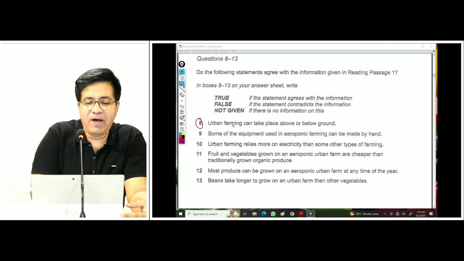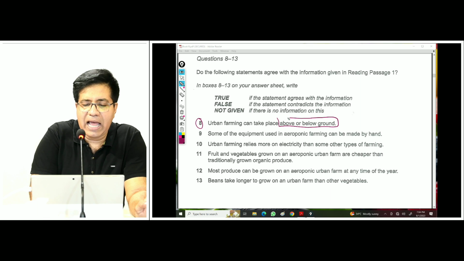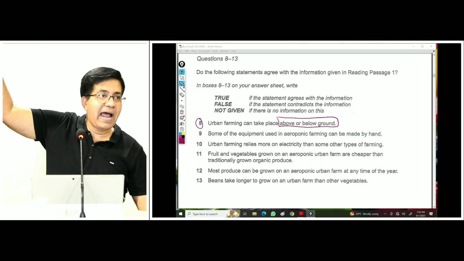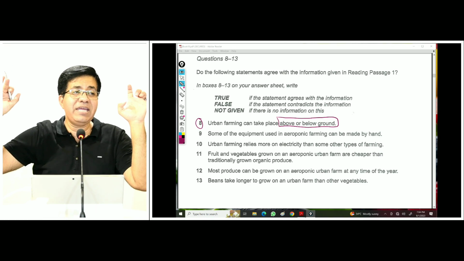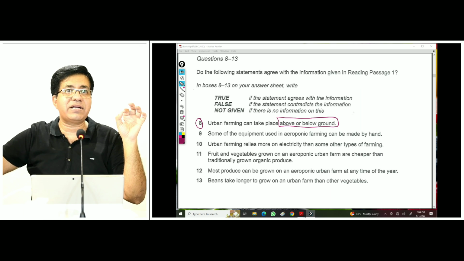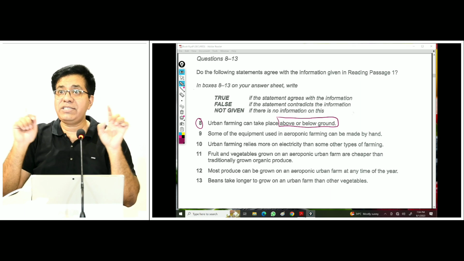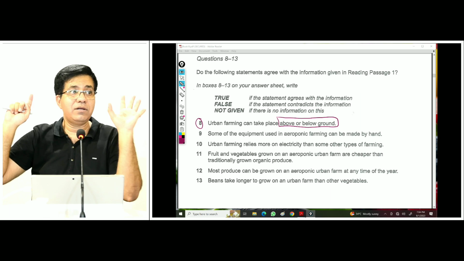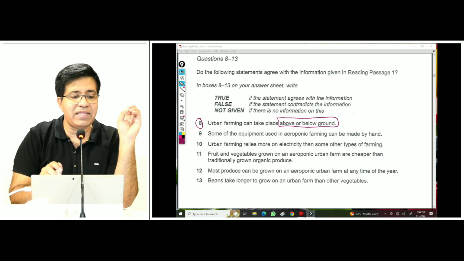Okay. Question number 8. Now I tell you how to do it. Urban farming can take place above or below ground. Please underline above and below ground. Now look here. If urban farming can take place above or below ground, the answer is true. If it can take place only above ground or only below ground, the answer is false. And if they don't tell us whether it is above ground or below ground, the answer is not given. Got it now?